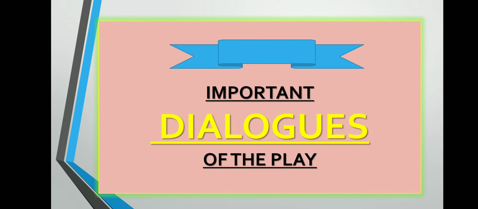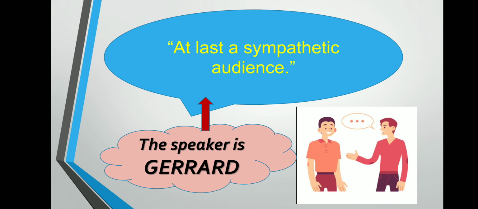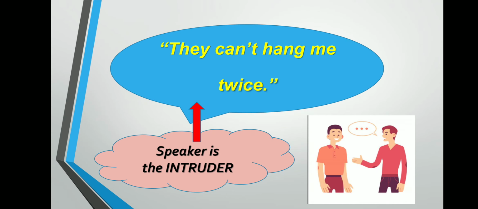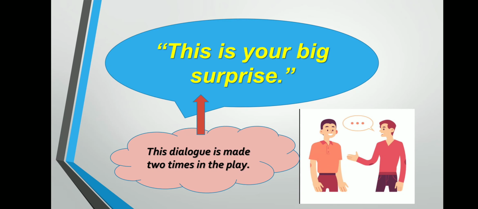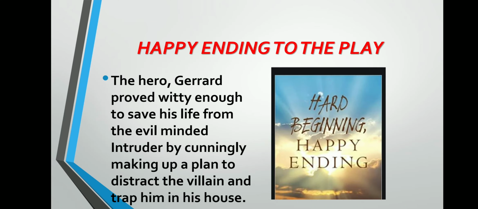Some important dialogues of this play are: At last a sympathetic audience. The speaker is Gerard. Who spoke this line? Gerard. They can't hang me twice. The speaker is the intruder. This is your big surprise. This dialogue is spoken 2 times in the play. Happy ending to the play.